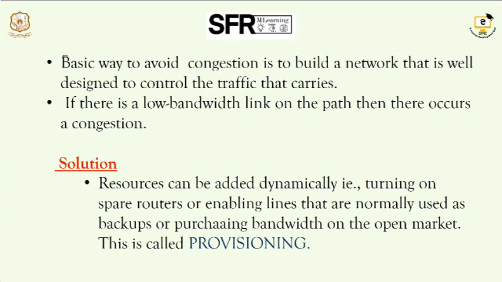That is, when we need resources, when traffic occurs, we can add resources dynamically. In that situation, we can split up the packets across various resources and direct the routers to different paths. This procedure is called provisioning. This mainly depends on the bandwidth and additional spare routers also. To some extent this is very cost effective, but it can control congestion only to some extent.